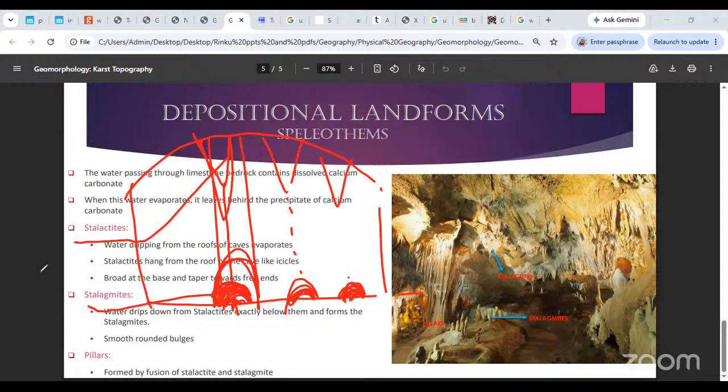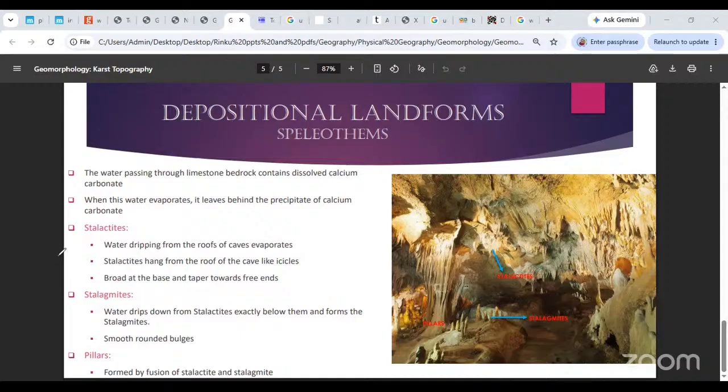We are saying that within the cave, in general, all three of these are referred to as speleothems, because they are formations inside a cave. Generally, the water which has dissolved carbon dioxide and dissolved calcium carbonate starts dripping from the roof of the cave, and when it drips it will make those nice icicles. The same water also drops below. When the water evaporates, what is left behind is the precipitate of calcium carbonate.